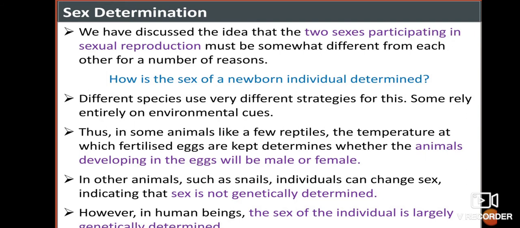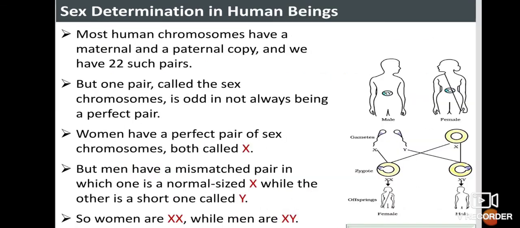But in other organisms, in higher organisms, there may not be any such influence on the sex of an organism. In other organisms such as snails, individuals can change sex, indicating the sex is not genetically determined. However, in human beings, the sex of the individual is largely genetically determined. So in human beings and even higher organisms, the sex of the individual is determined genetically.